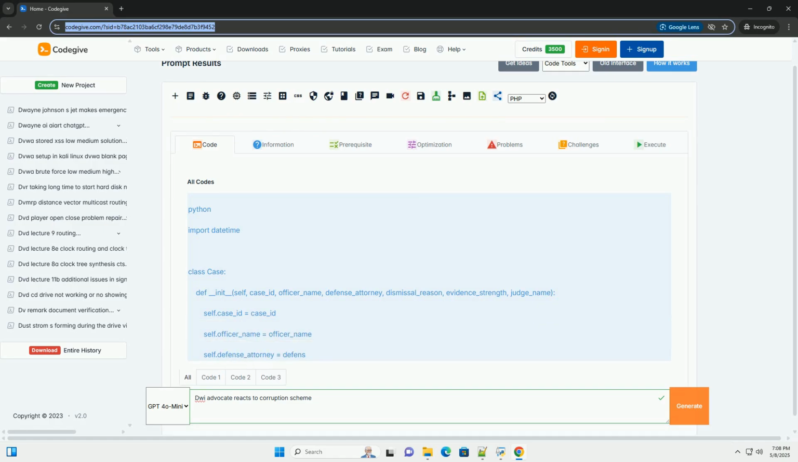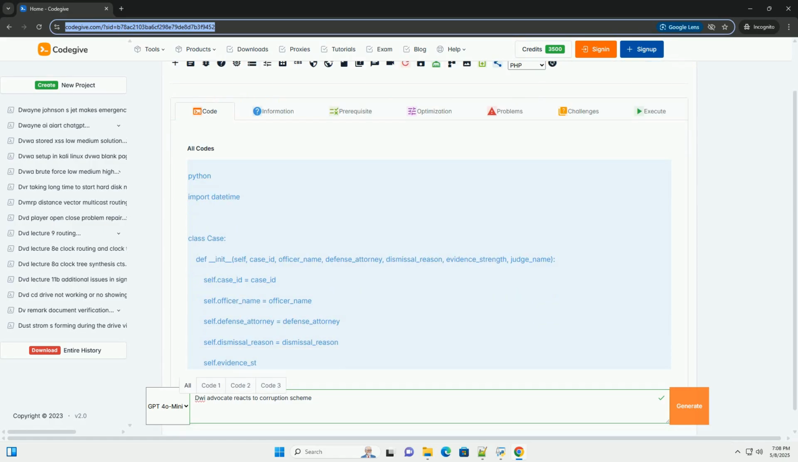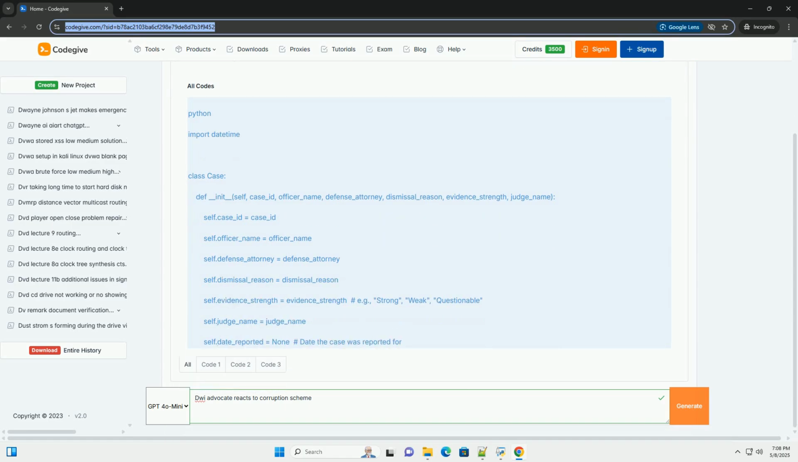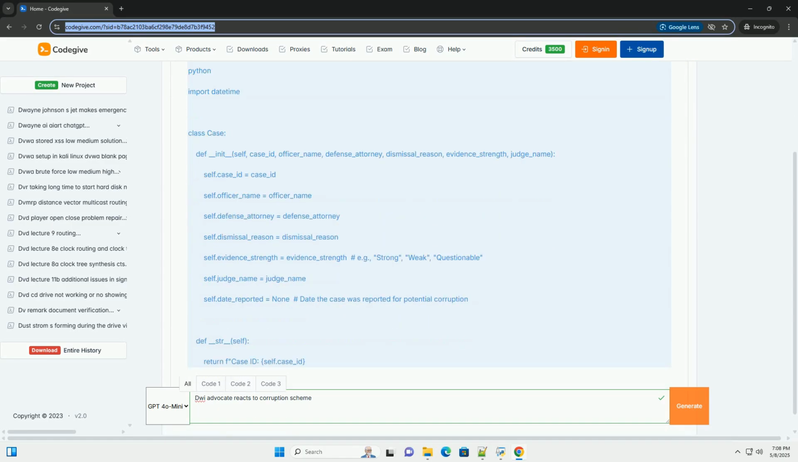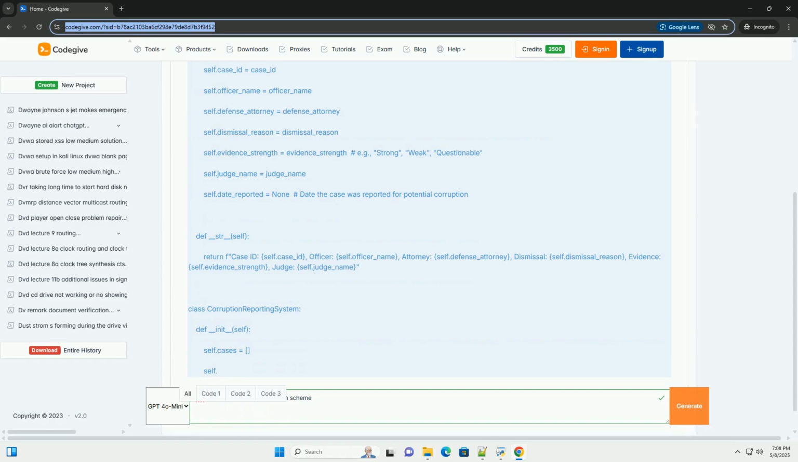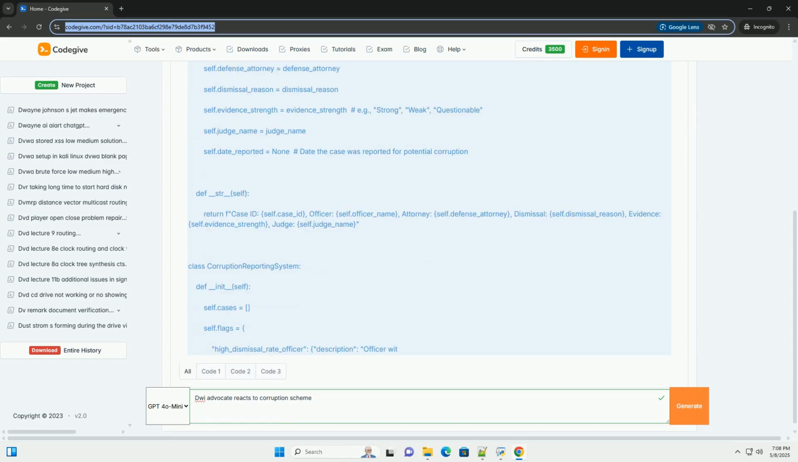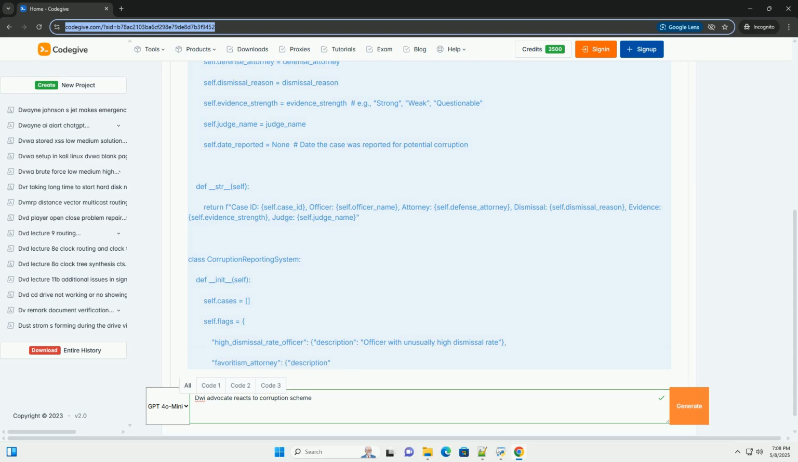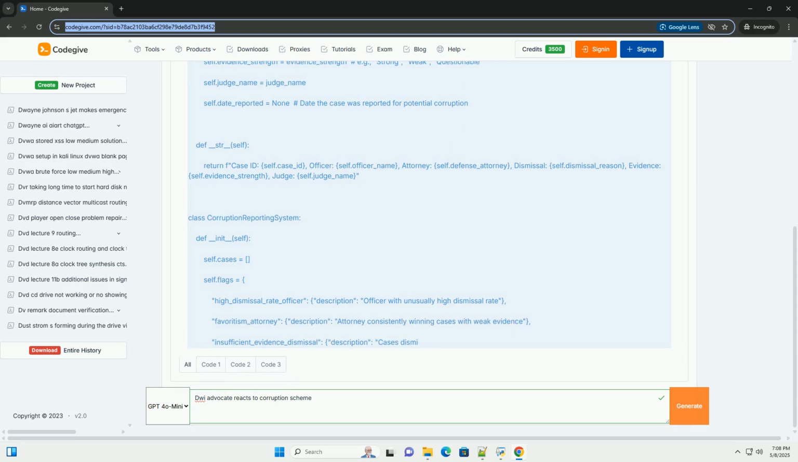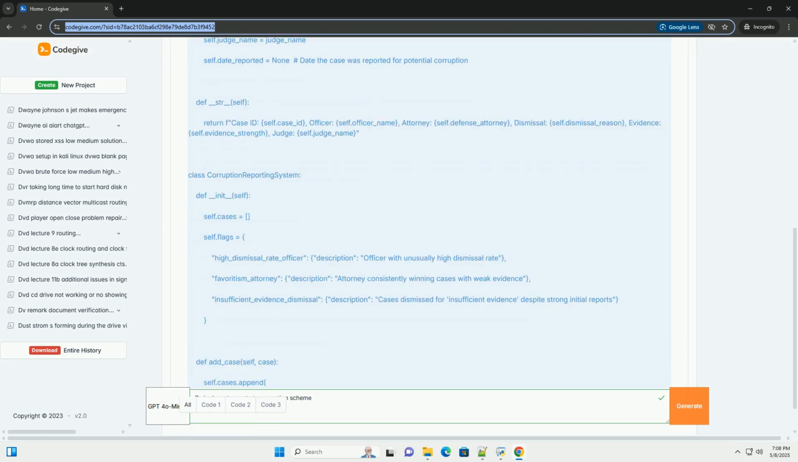DWI advocate reacts to corruption scheme, a detailed tutorial. This tutorial outlines a scenario where a DWI (driving while intoxicated) advocate discovers and reacts to a hypothetical corruption scheme involving law enforcement and court officials. We'll focus on ethical considerations, investigation strategies, and building a hypothetical corruption reporting system using Python.